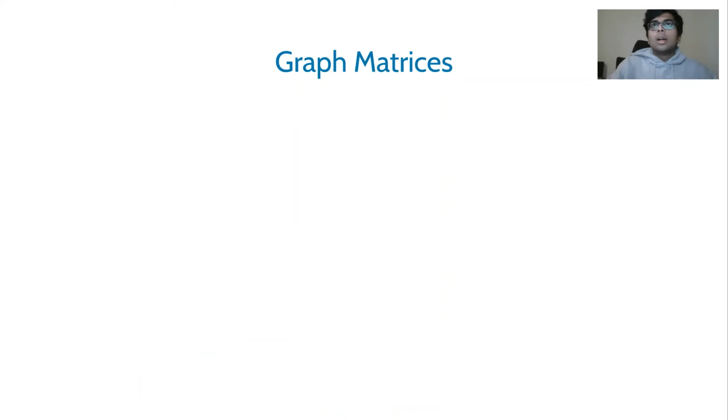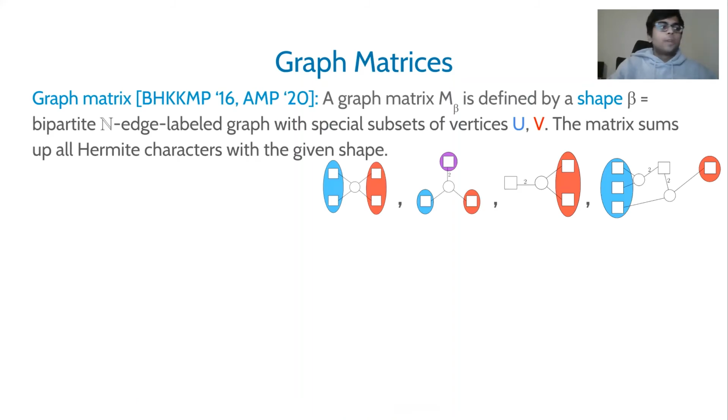More formally, graph matrices are matrix valued functions of the random input d1 to dm. They can be represented by bipartite graphs, where you have square vertices and circle vertices corresponding to different kinds of input entries, and edges correspond to different inputs.